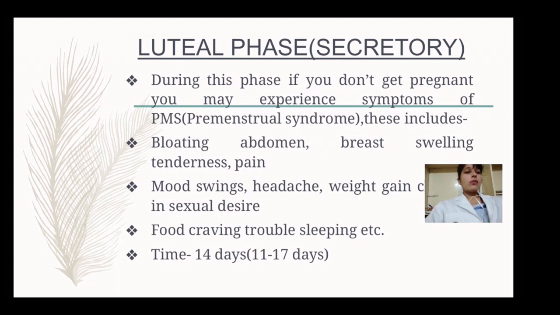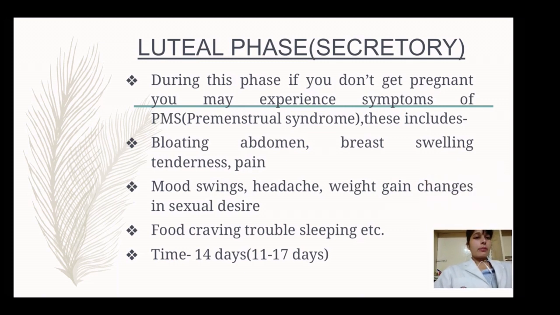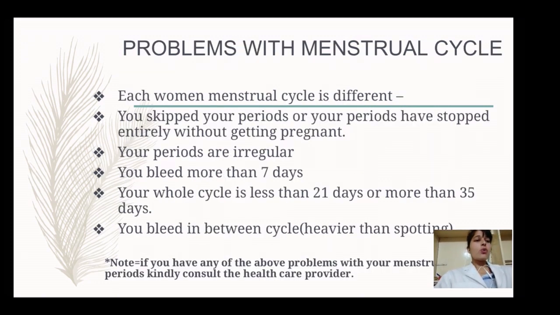So what symptoms will a woman have? Bloating of the abdomen, breast swelling, tenderness and pain, mood swings, headache, sometimes weight gain, changes in sexual desire, food craving, trouble sleeping, etc. All these are premenstrual symptoms, which can occur during the luteal phase or the premenstrual phase. The average duration of the luteal phase is 14 days, or 11 to 17 days.